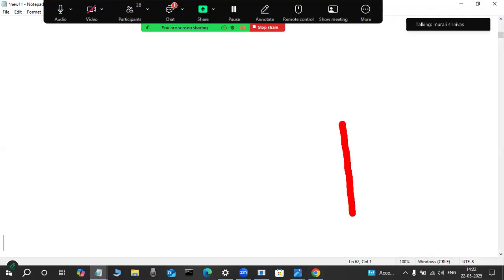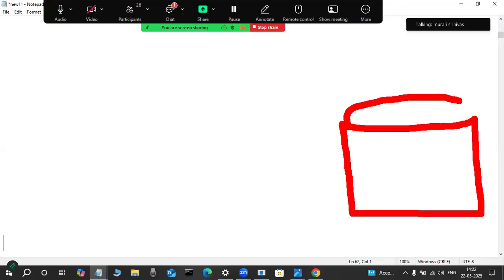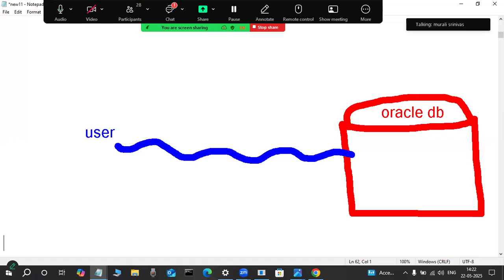Suppose I'm installing Oracle software, then automatically one place is created in a disk. This is the Oracle database. Don't read it, just observe it here. For example, I am thinking, this is a user, and this user wants to perform some operations in the Oracle database. Which language?